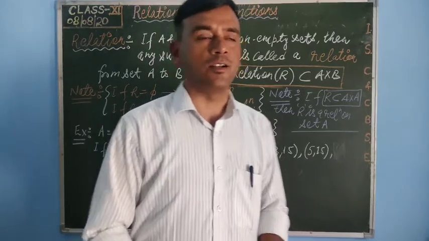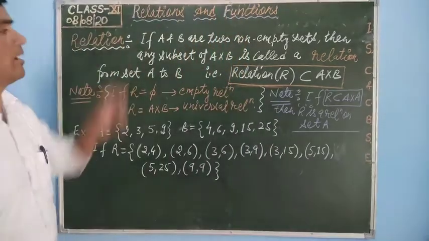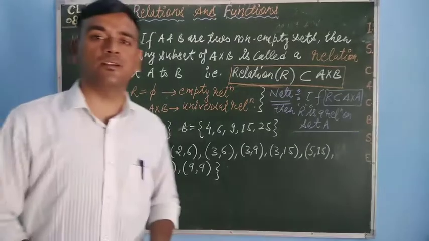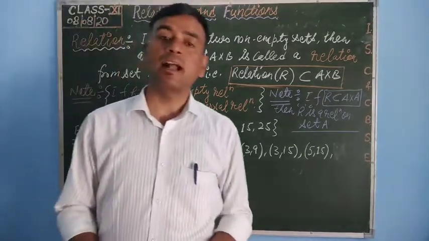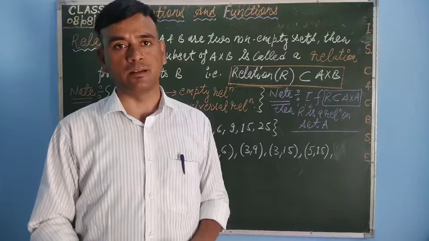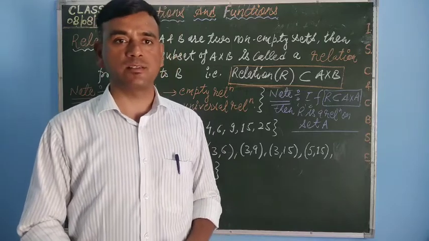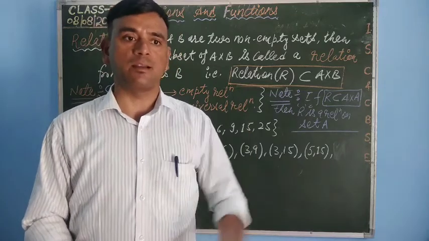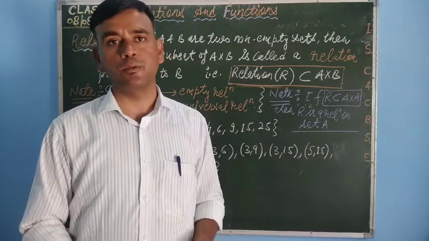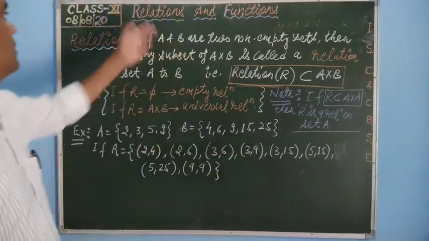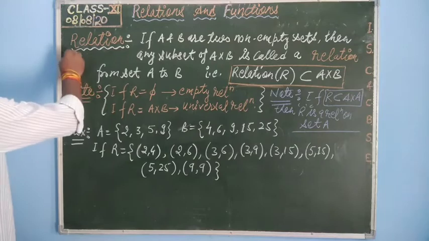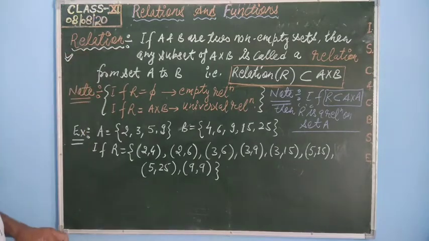Okay, student. Now we will discuss relation. Actually, relation is dependent on ordered pair and Cartesian product of two non-empty sets. So therefore, I have discussed ordered pair and Cartesian product of two sets before this. Now come to the relation. This is your chapter's name also.